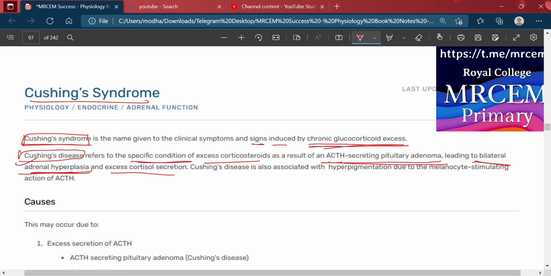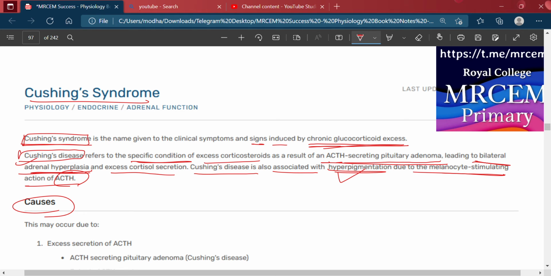Okay, Cushing's disease is also associated with hyperpigmentation due to the melanocyte-stimulating action of the ACTH.